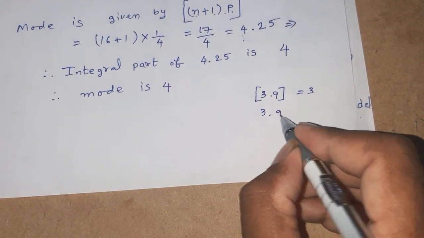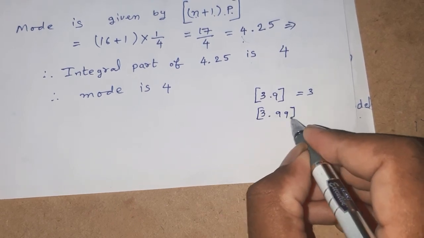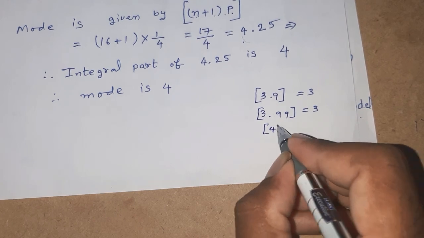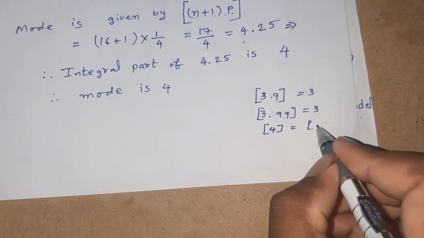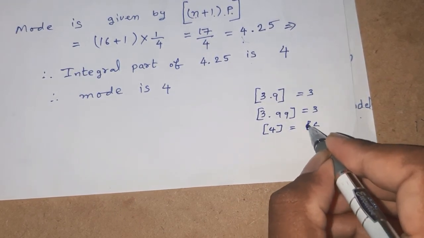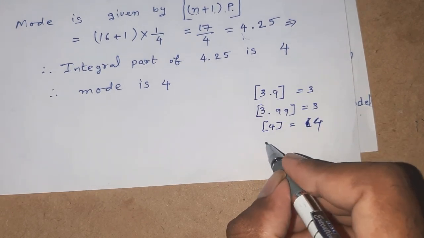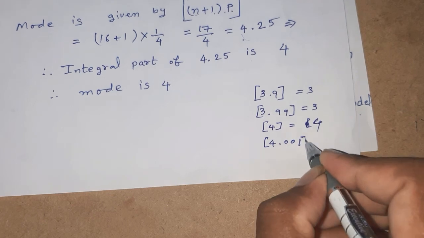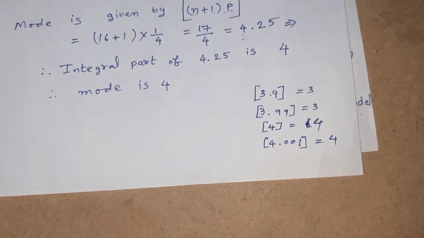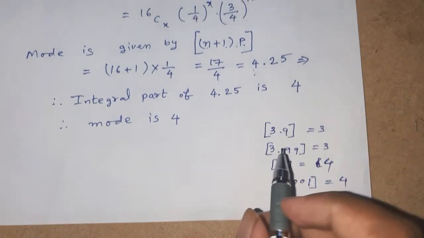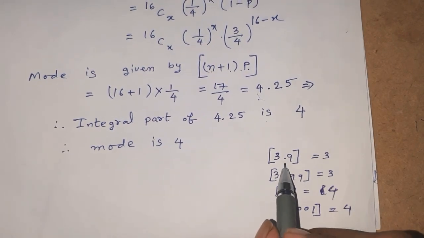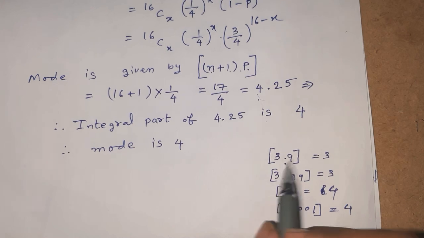The integral part of 3.99 is also 3. The integral part of 4 is 4. The integral part of 4.0001 is also 4. In this way, the integral part is nothing but the closest integer to that element and less than that element.